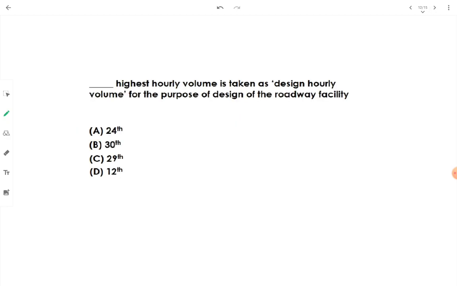Okay, then fill in the blank. Highest hourly volume is taken as design hourly volume for the purpose of design of the roadway facility. It is the 30th highest hourly volume. Okay, option B. See, now what is that? It is the hourly volume that will be exceeded only 29 times in a year, and all other hourly volumes will be less than this one. Okay, will be less than this 30th highest hourly volume.